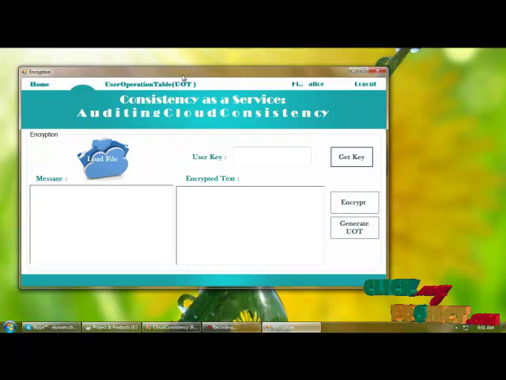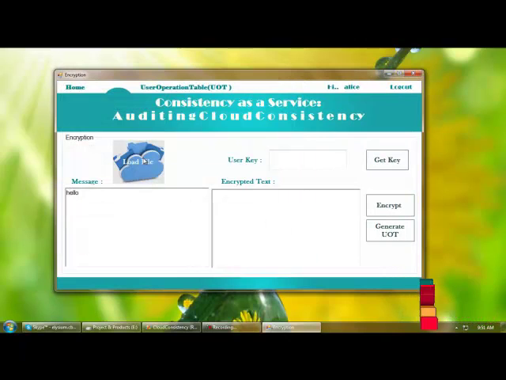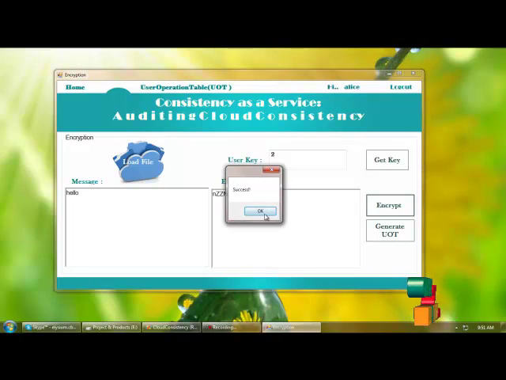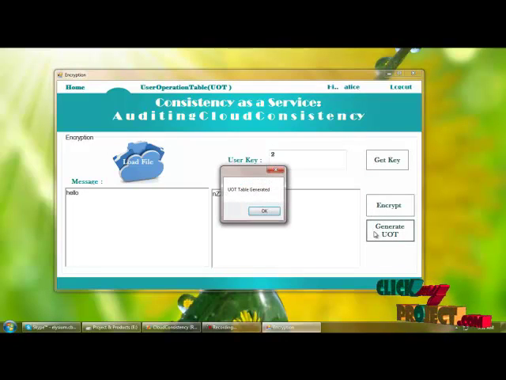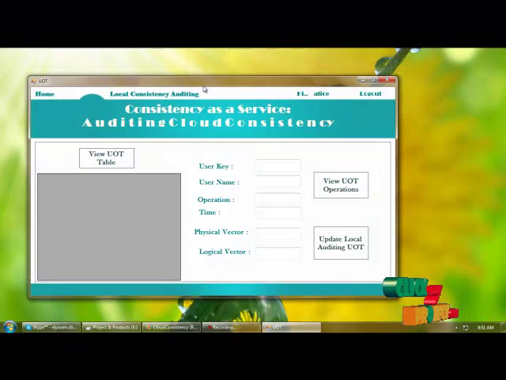And next, the encryption part. In the encryption part we are loading the files we stored previously, and we are getting the user key, and based on this user key we are encrypting the file and generating the UOT table based on this user key, username and time of operation, that is the writing operation. And next, the user operation table.